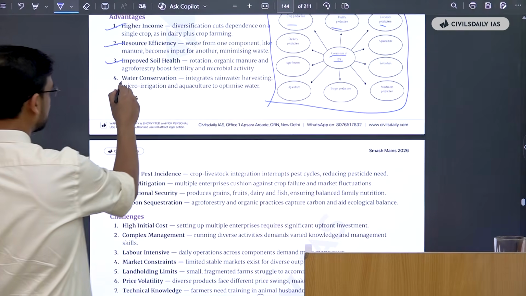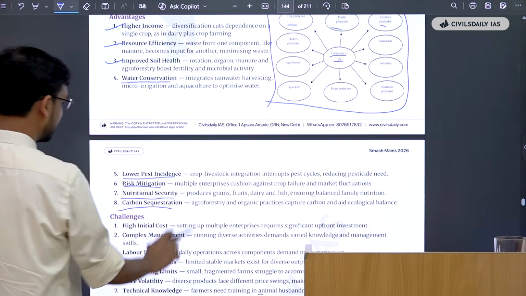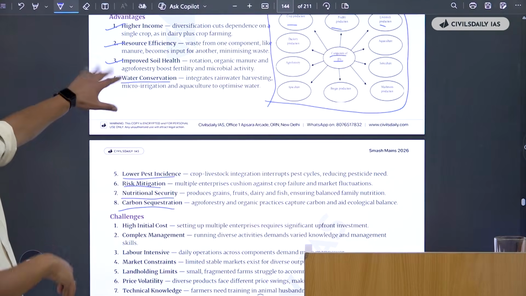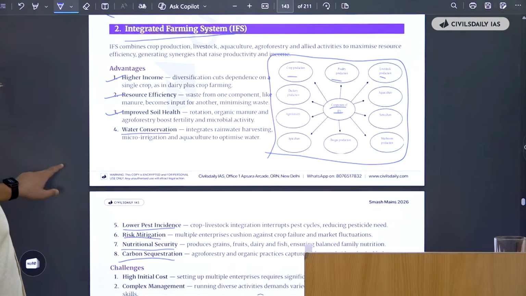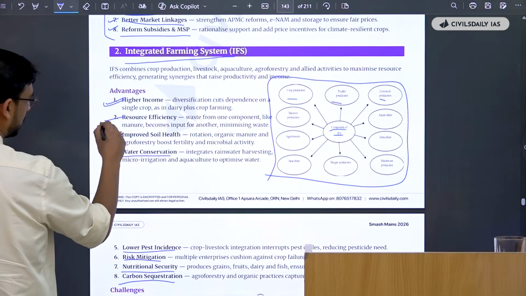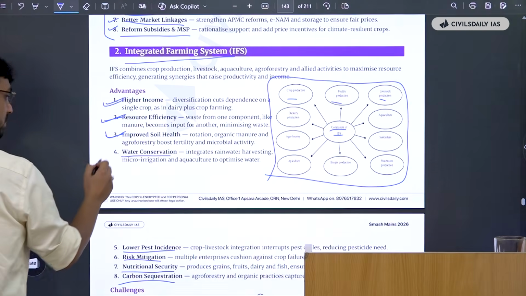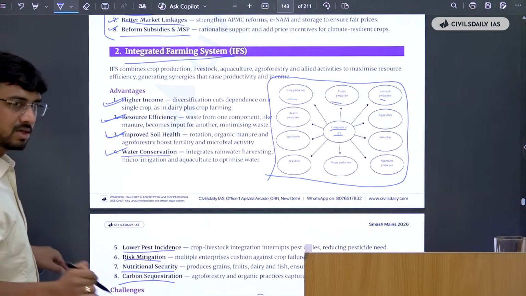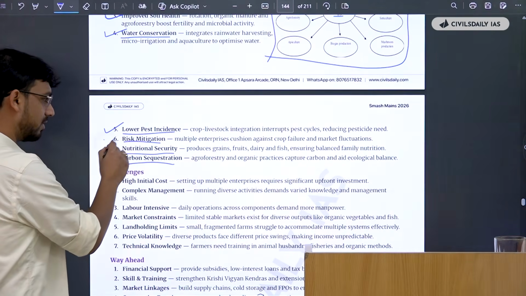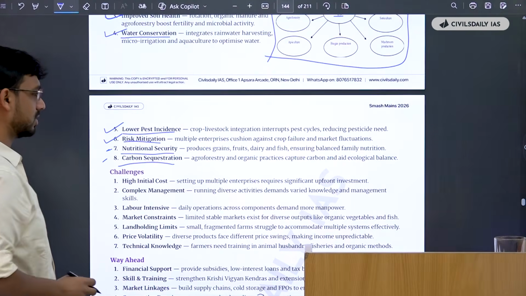So these are the advantages: water conservation, lower pest incidence, risk mitigation, nutritional security, carbon sequestration. If I were to pose you a question earlier, before I showed this slide, what are the advantages of an integrated farming system, you could have thought of higher income, increasing resource efficiency, improved soil health, possibly also water conservation. But you could not have thought of lower pest incidence, risk mitigation, nutritional security and carbon sequestration.